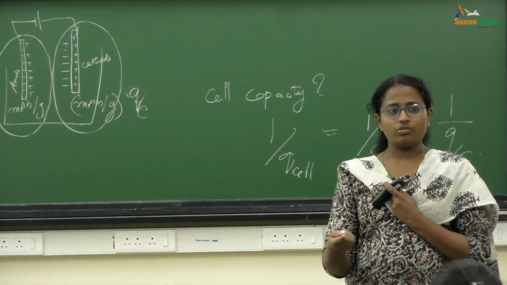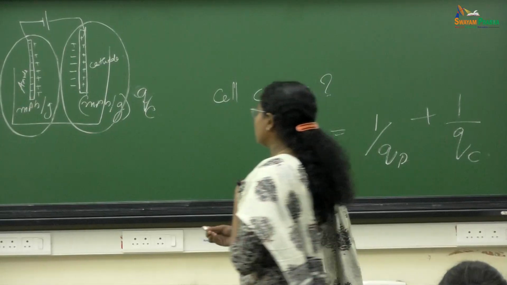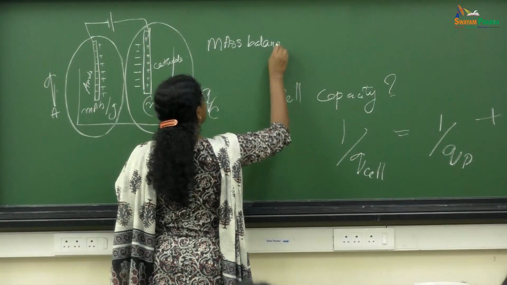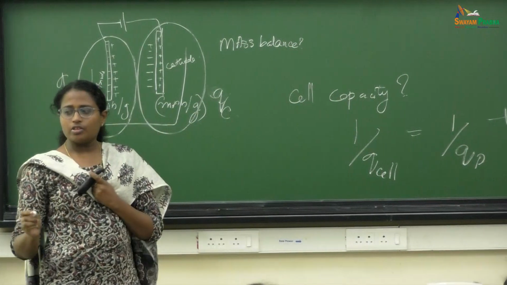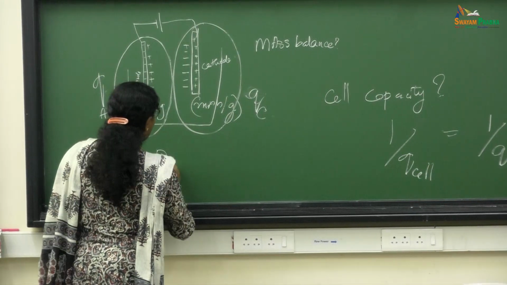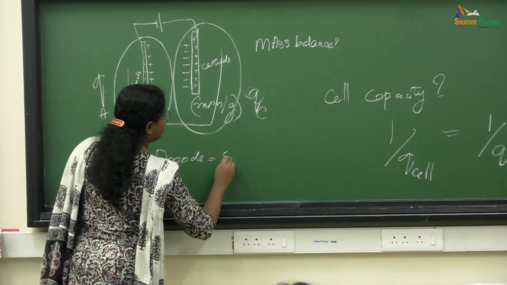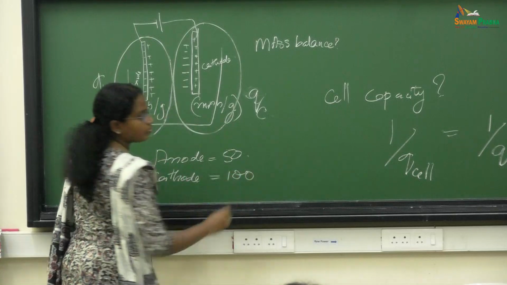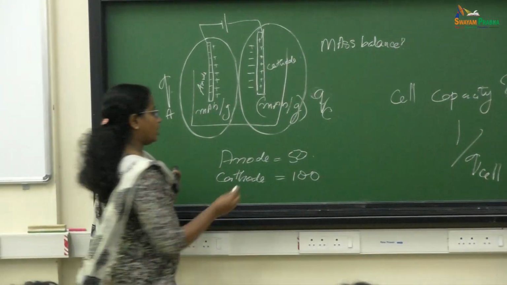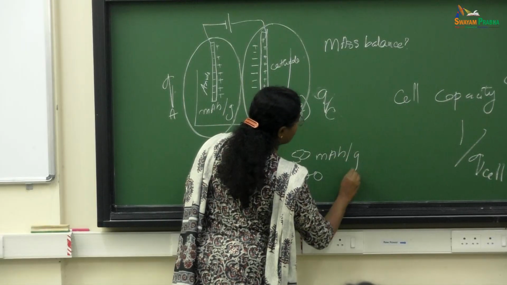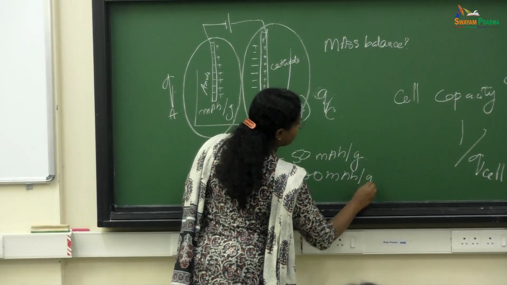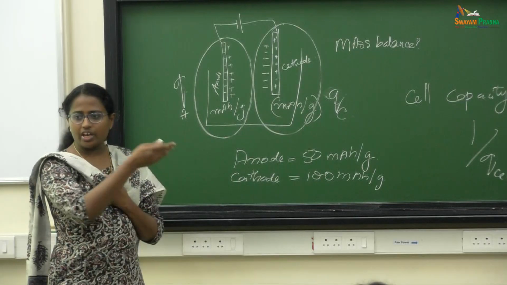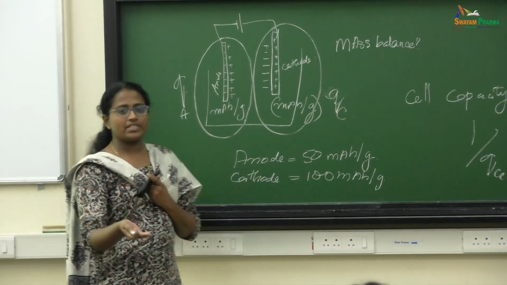So how important is it, you know? There is some term called mass balance. Okay. So let your anode capacity be around 50 and your cathode capacity be 100, in milliampere hour per gram. So you have an anode and cathode which have different capacities. So how are we going to assemble a cell?